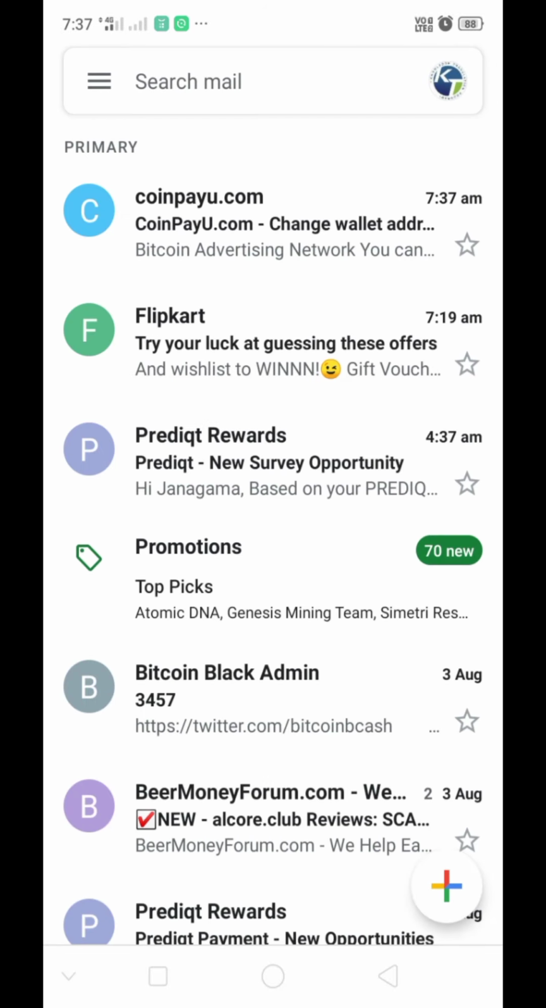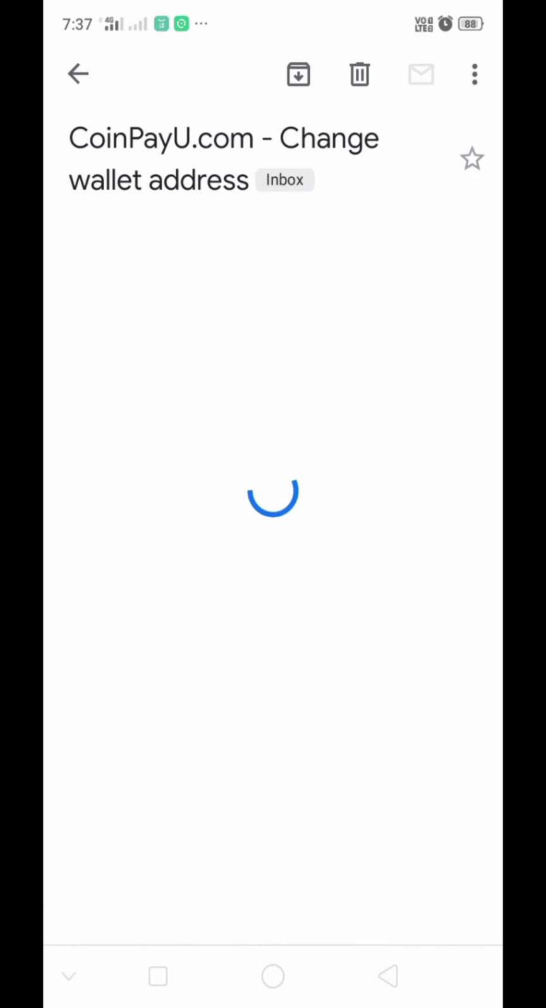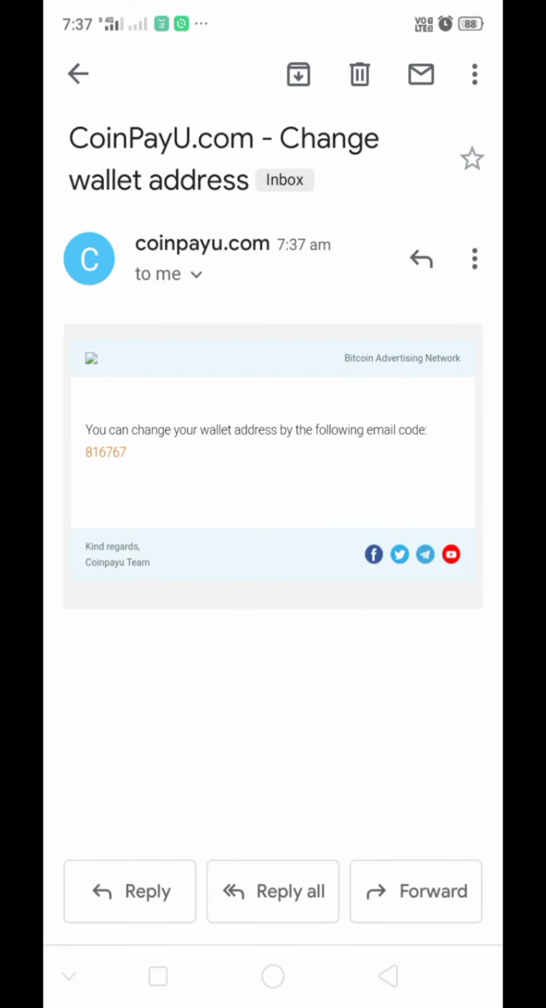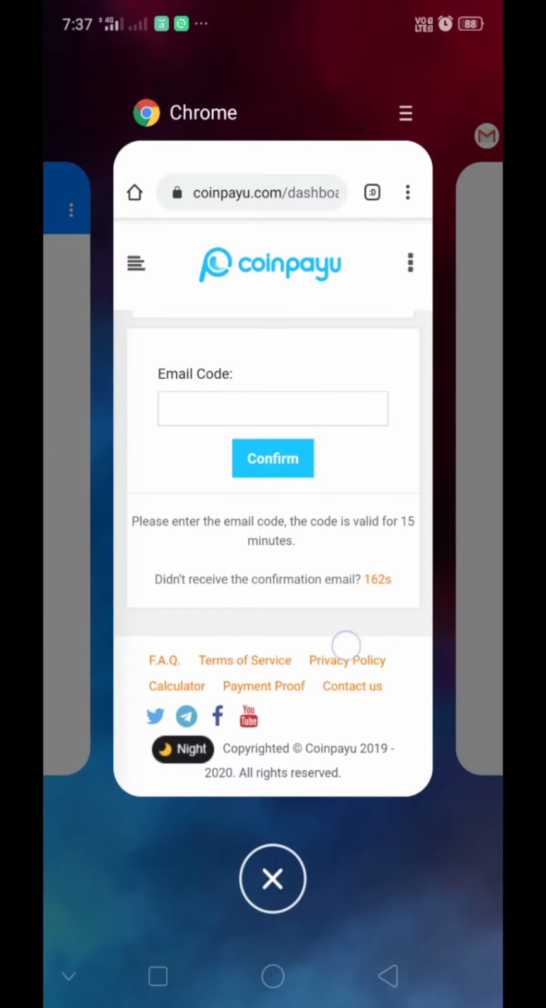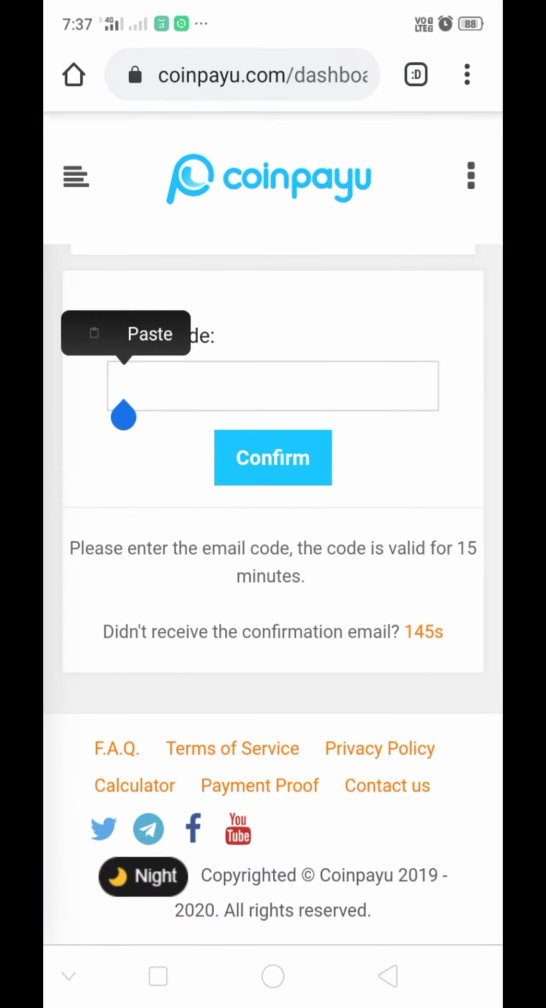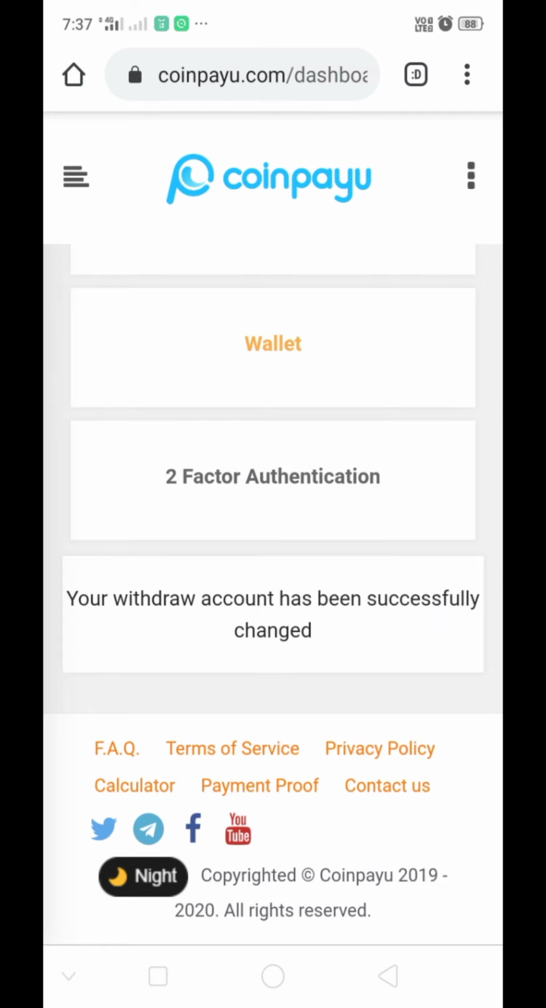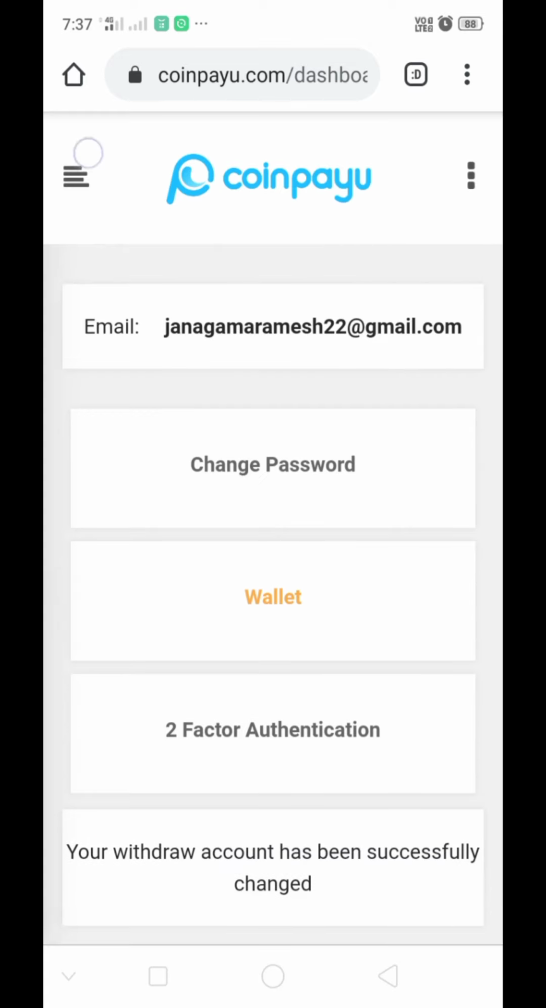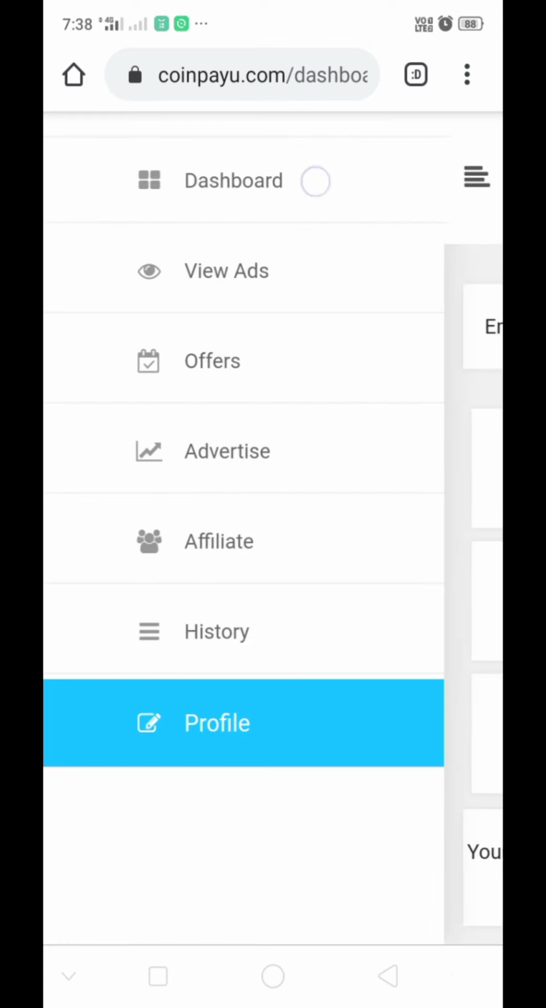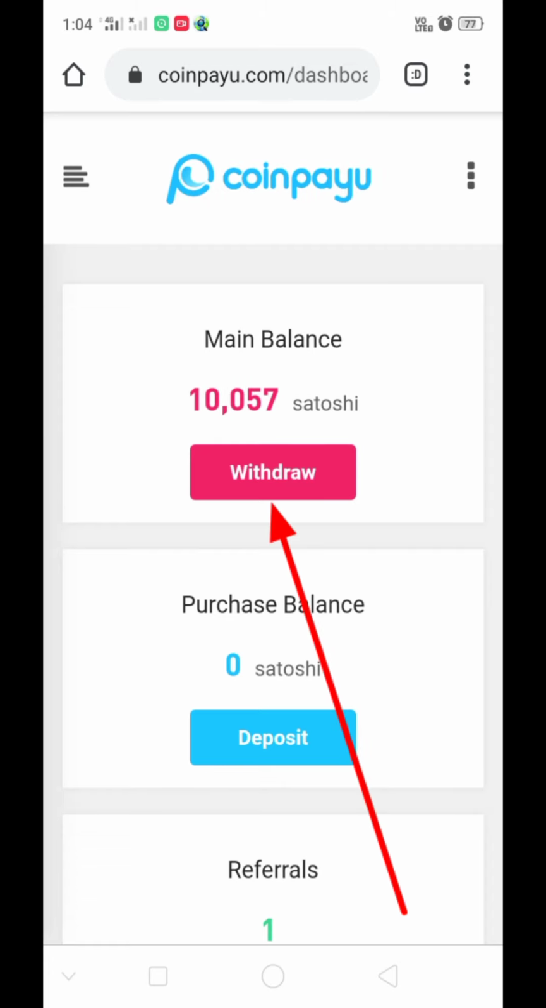See there, I received a mail. Open it. Copy code. Paste there and click on confirm. Now withdrawal address is added. Now go to menu and click on withdraw.